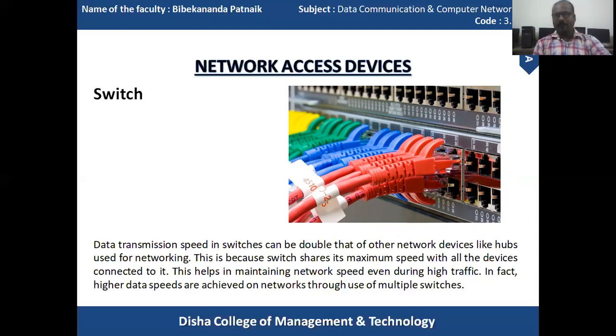It helps in maintaining networking speed even during high traffic. It can also control the traffic over the network. In fact, higher data speeds are achieved on networks through the use of multiple switches. Generally, more than one network or local area network exists. If we connect more than one network, we must require a switch for transferring data from point to point.